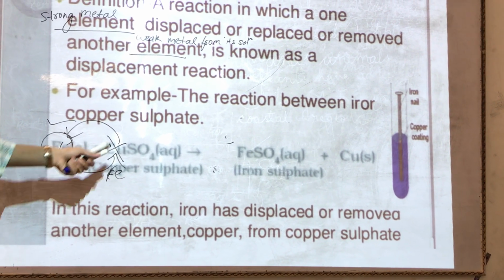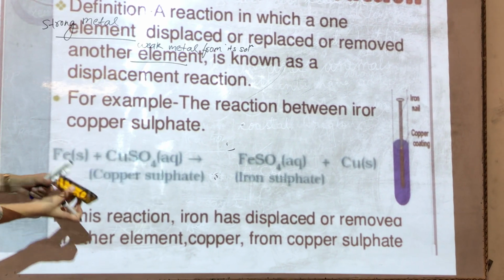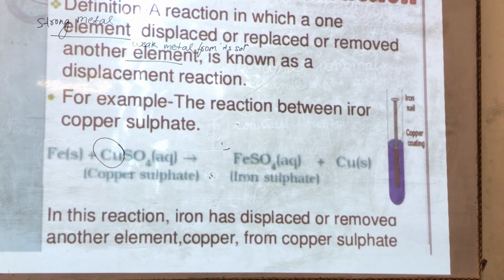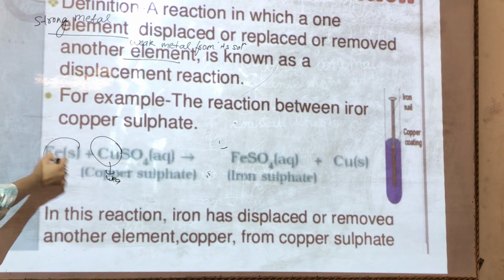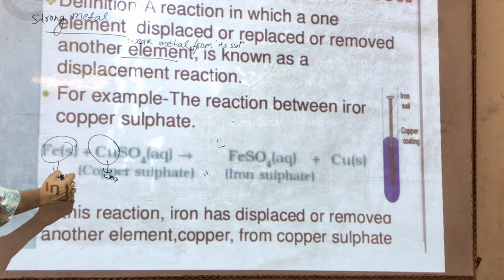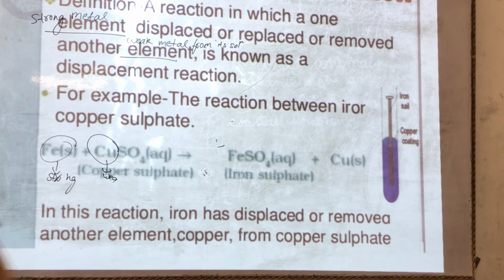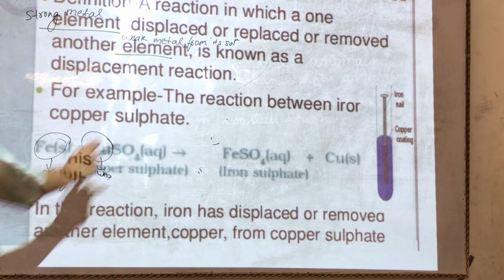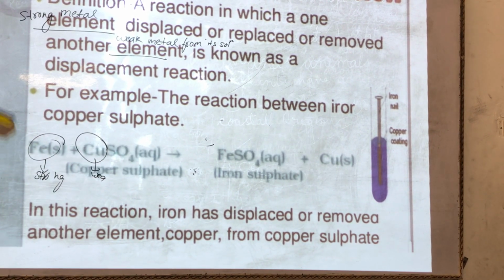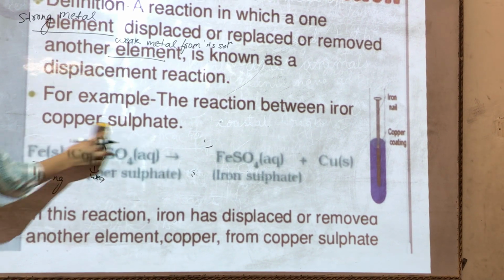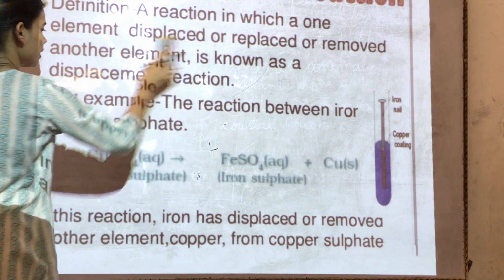Remember the example of that small boy that I gave you at the beginning? Cu is a weak boy whereas Fe is a strong boy. So he will replace the weak boy and take up the space there, and that weak boy will be thrown out. So this is the displacement reaction. This is the most important reaction in chemistry. I hope you have understood that.